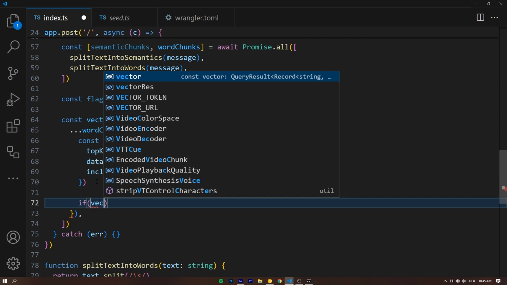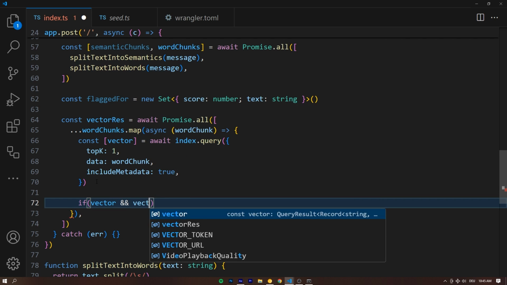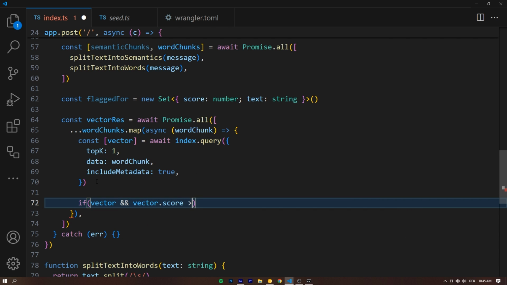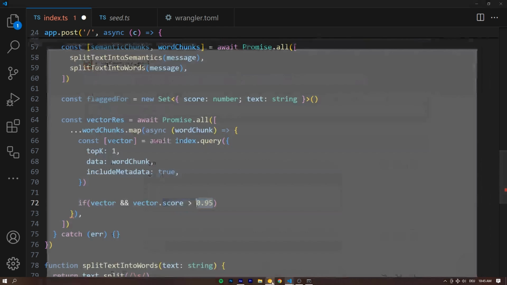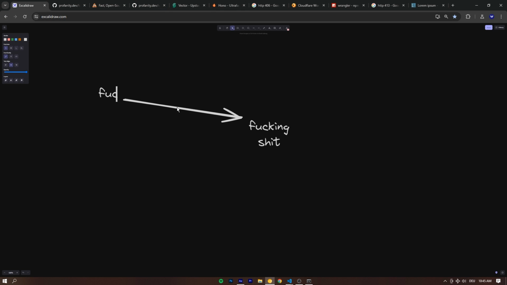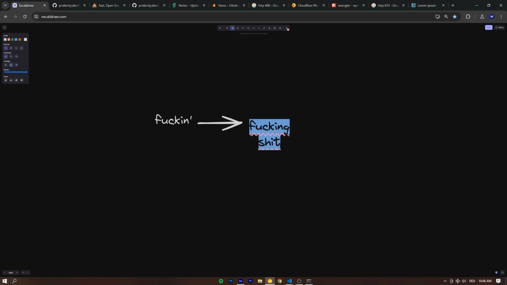And now, if the vector exists and the vector.score is larger than 0.95, right? This basically means it's a very close match. So for example, if we had this word right here, which YouTube is very much going to demonetize me for, then that's going to be a very close match to this word, right? It's basically the same thing.